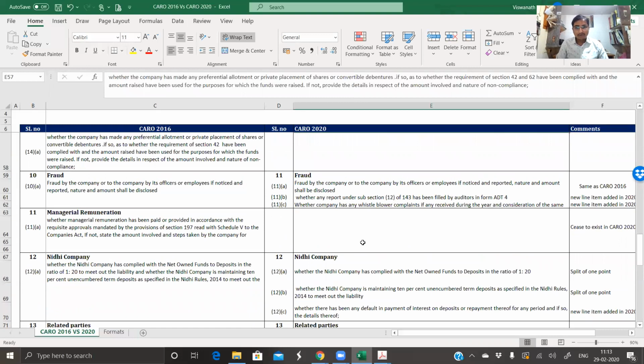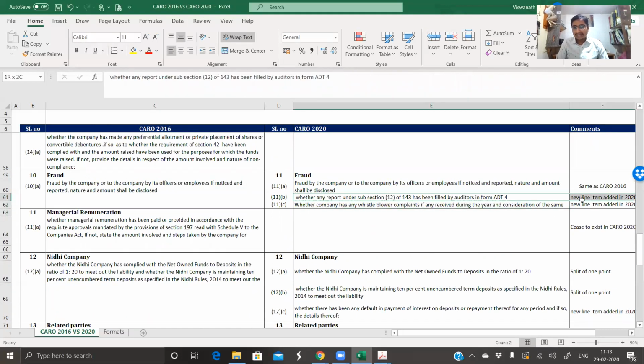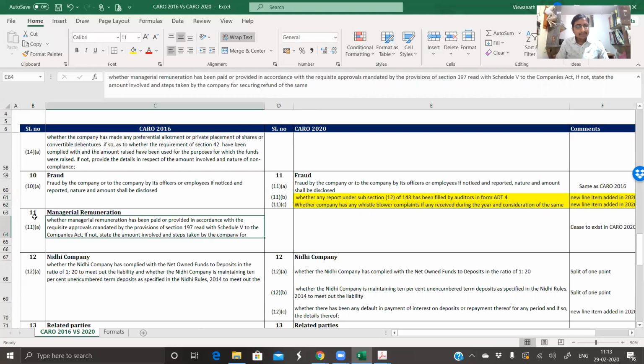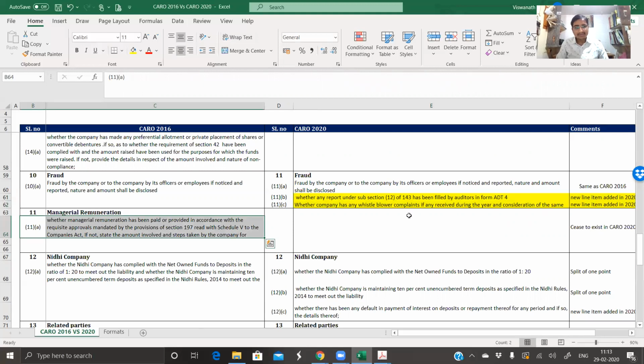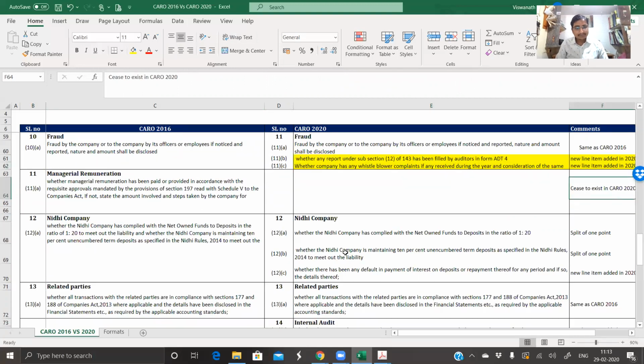Now, fraud point, there are 2 new line items added. Very important. Whether any report under subsection 12 of 143 has been filed by the auditor in ADT-3, whether the company has any whistleblower complaints, if any, received during the year, and consideration for the same. Now, one more point, managerial remuneration has been removed, ceased to exist in CARO 2020.